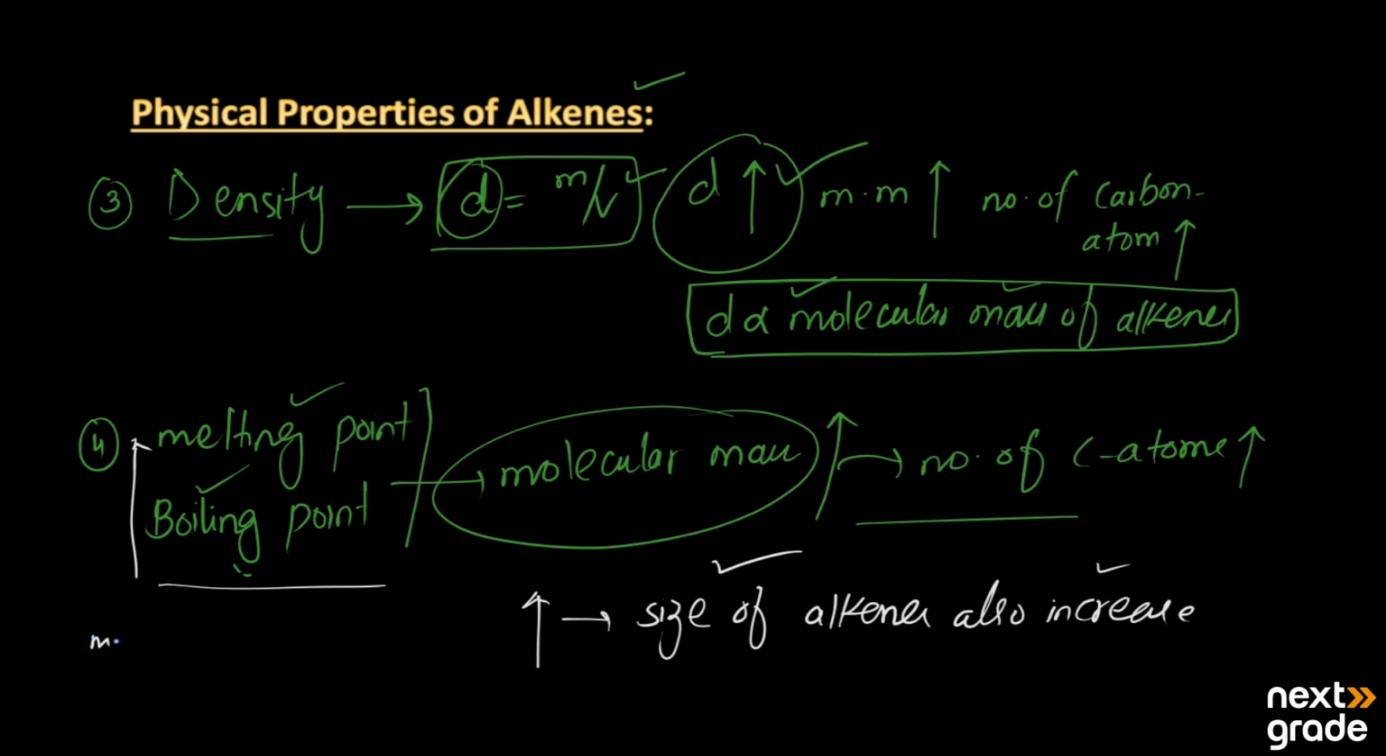So the melting point and boiling point are, I'm going to write the relation here, directly proportional to the molecular mass of the alkenes. As the melting and boiling points increase, they depend upon the molecular mass of the alkenes. So these are some properties of the alkenes.